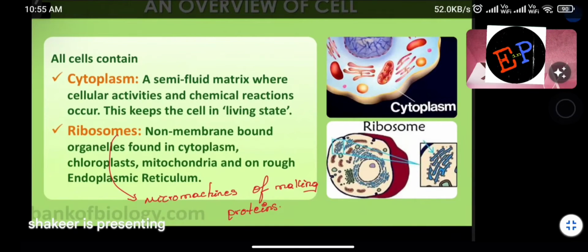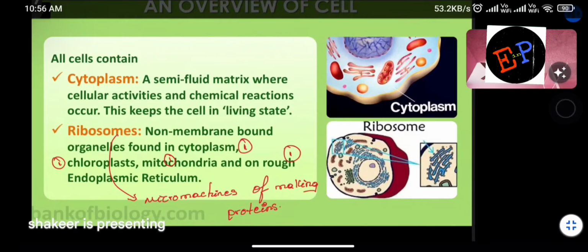Okay? So where these ribosomes are present, this arrangement is also very important. A question can be asked on the presence of ribosomes also. They may be floating in the cytoplasm, they may be present on chloroplast, they may be present on mitochondria, and they will be present on rough endoplasmic reticulum. So these are the arrangements of these ribosomes.